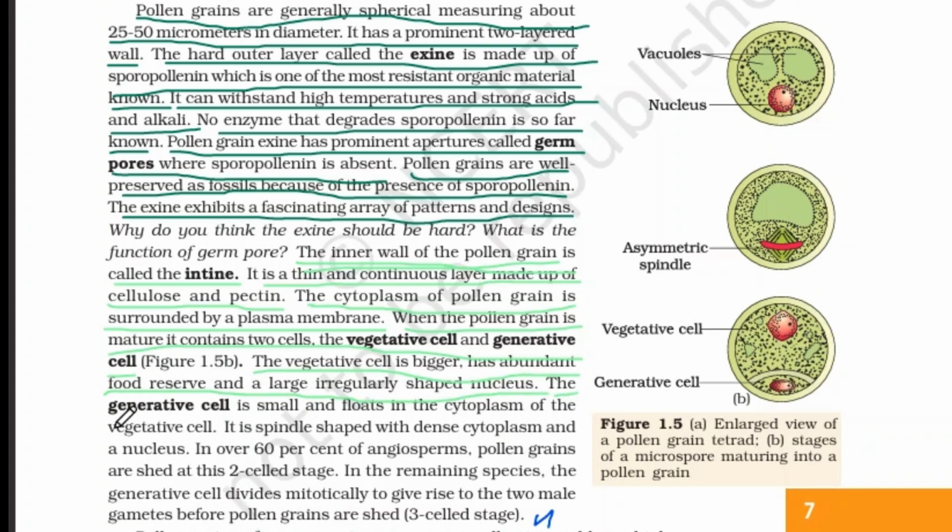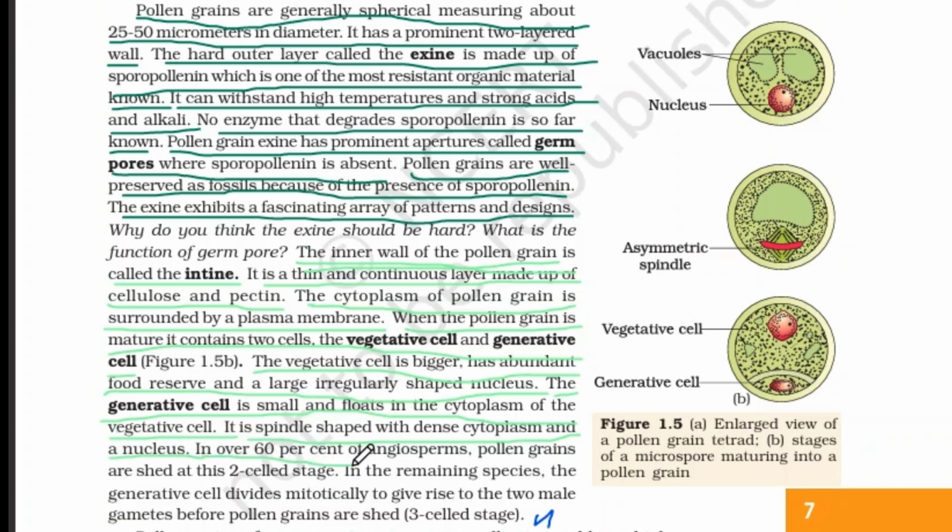The generative cell is small and floats in the cytoplasm of the vegetative cell. It is spindle shaped with dense cytoplasm and a nucleus.